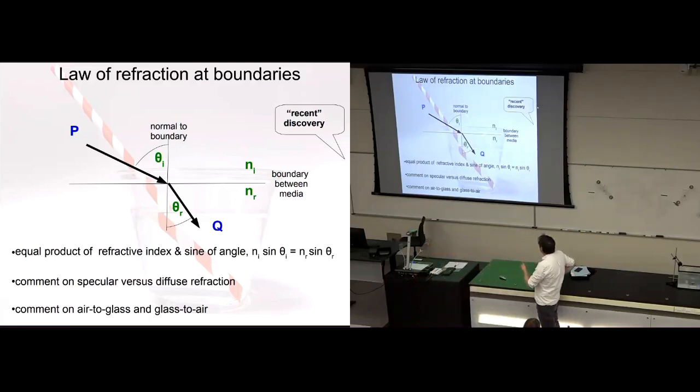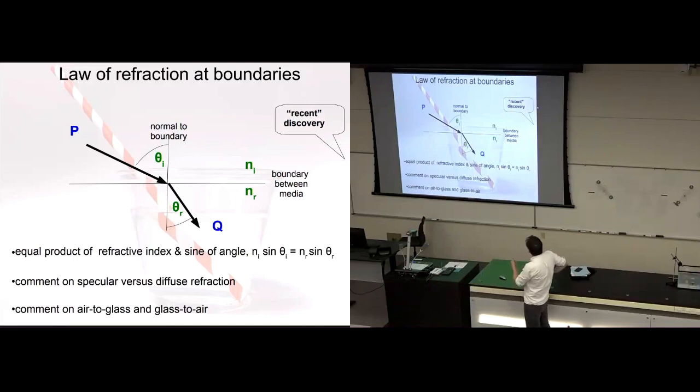So here's a picture of refraction, and then here is the law of refraction. And let me say that whilst the law of propagation of light rays is ancient, and the law of reflection of light rays is ancient, meaning those laws were identified thousands of years ago, the law of refraction is much more modern. It's only a few hundred years that we've known the law of refraction. In a sense, it's a very interesting and curious and maybe mysterious law. So we'll see what it is.